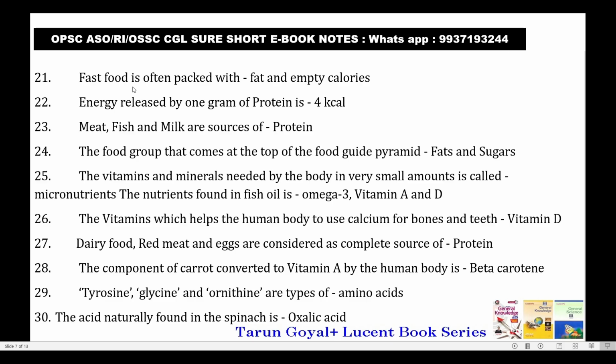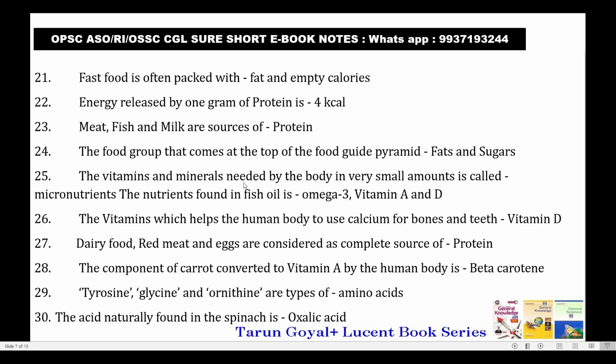Fast food is often packed with fat and empty calories. The energy released by 1 gram of protein is 4 calories. Meat, fish and milk are sources of protein. The food group that comes at the top of the food guide pyramid is fats and sugar.